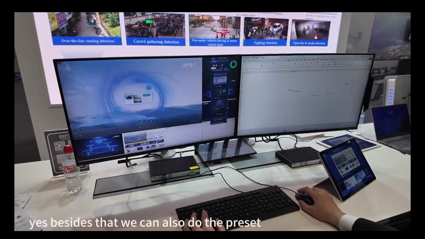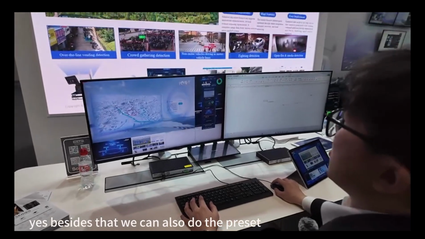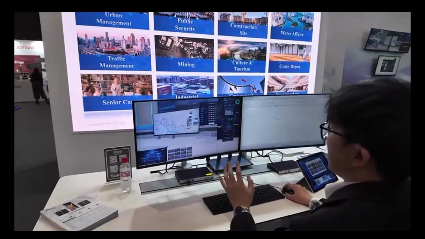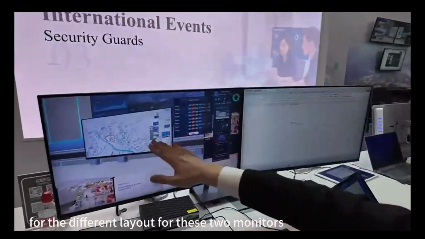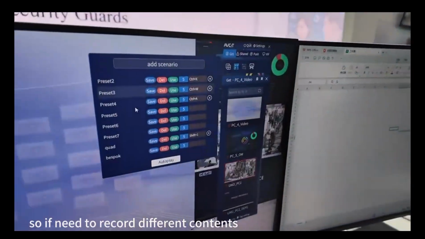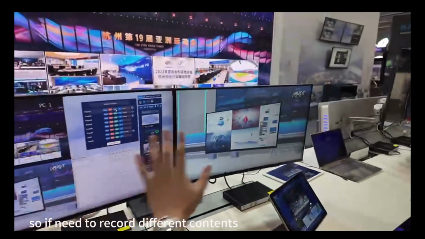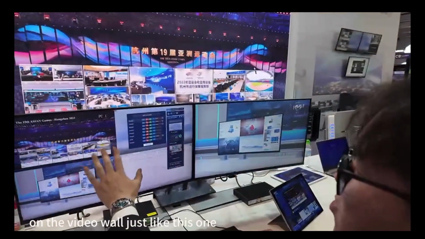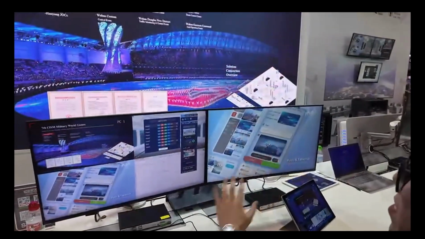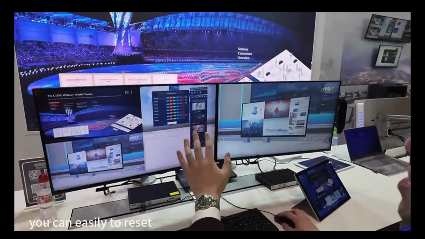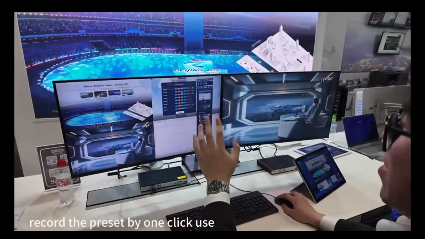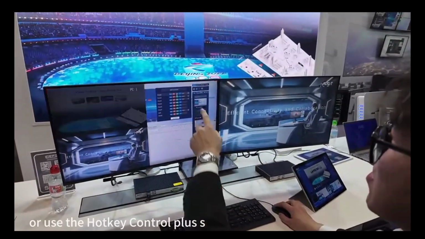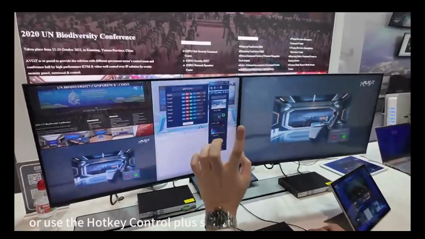Yes, besides that, we can also do the preset for the different layouts for these two monitors. So if we need to record different contents on the video wall, just like this one, 2x2, and this full screen, we can easily record the presets by one-click use, or use the hotkey, Ctrl+S.